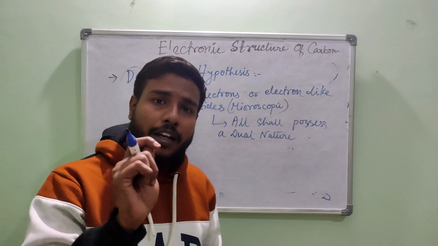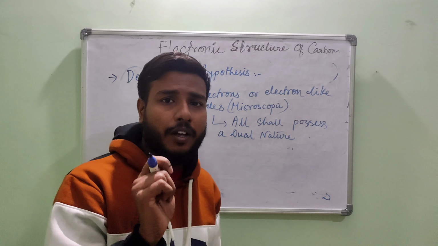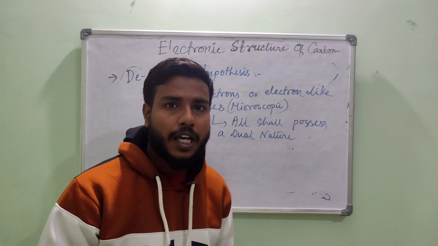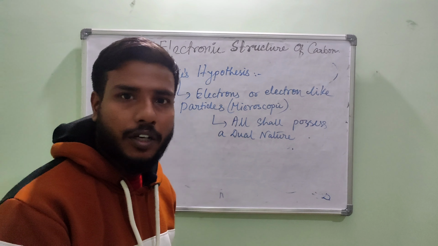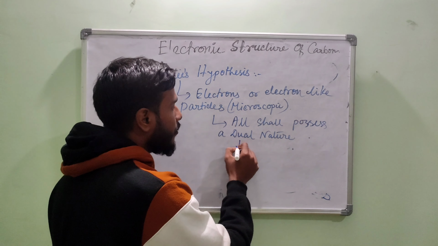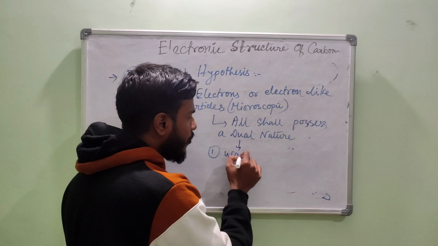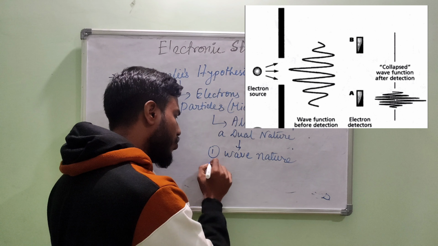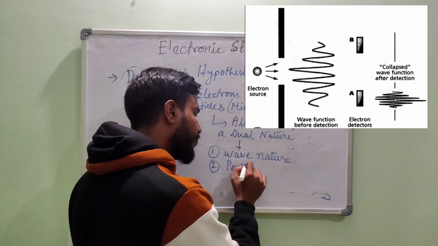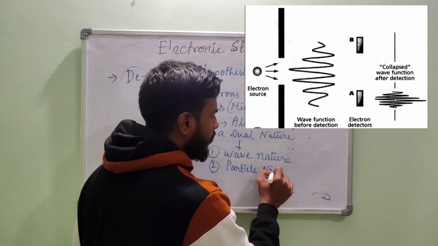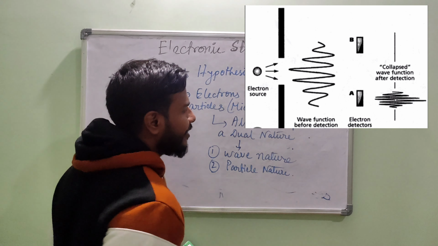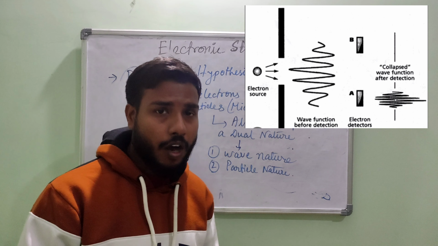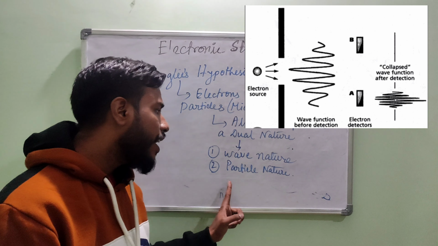That means इलेक्ट्रॉन और इलेक्ट्रॉन की तरह जो माइक्रोस्कोपिक पार्टिकल्स होंगे, उन सभी माइक्रोस्कोपिक पार्टिकल्स के डुअल नेचर रहेंगे. Now, what is this dual nature? The dual nature signifies, number one, the wave nature, and number two, the particle nature. That means an electron or electron-like microscopic particle जो होगा, उसका एक वेव नेचर भी होगा, एक पार्टिकल नेचर भी होगा.